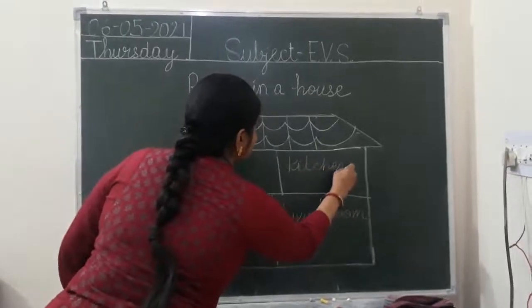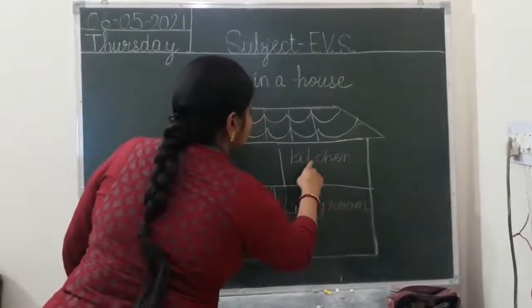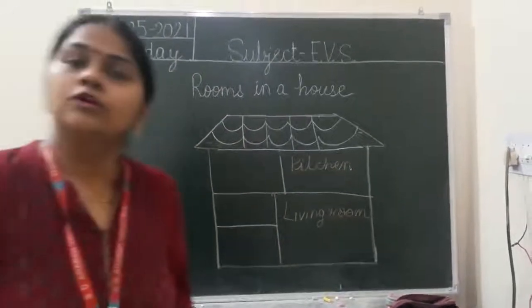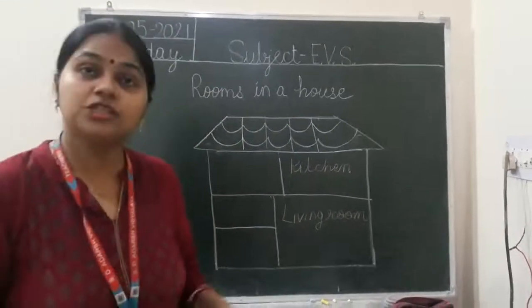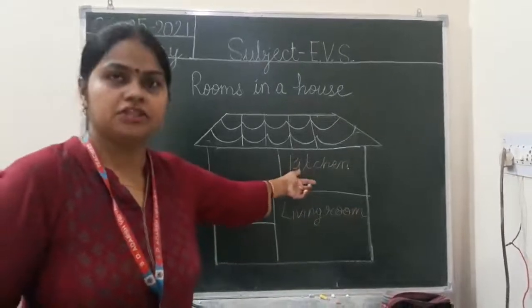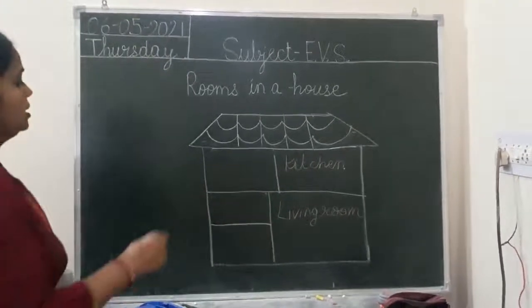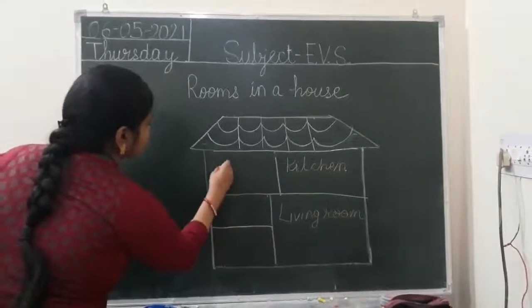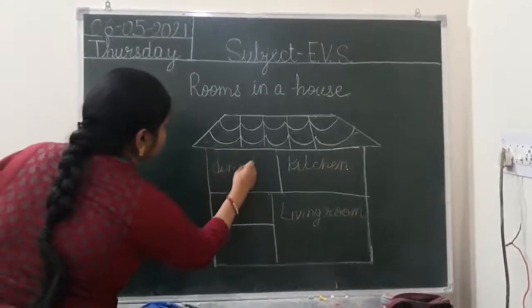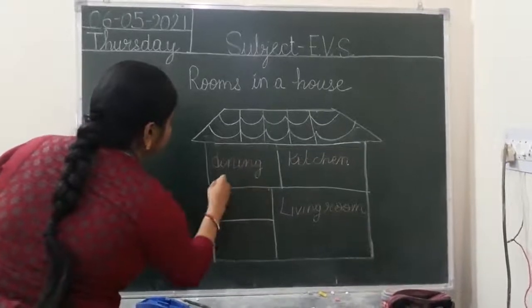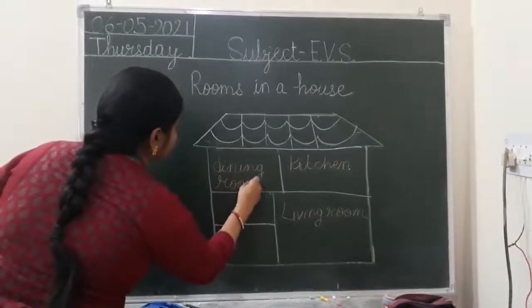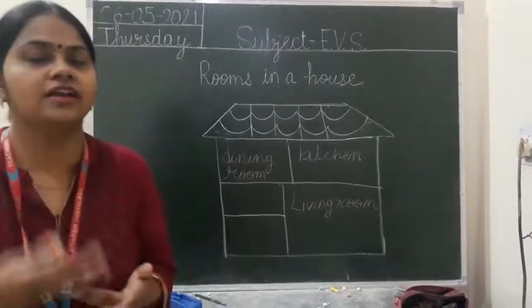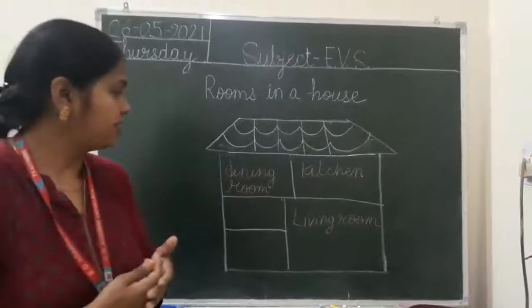In the kitchen, Mama cooks different kind of foods for us. Delicious food she cooks in kitchen. Now, here dining room. In the dining room, all family members sit together and eat their lunch, breakfast and dinner.